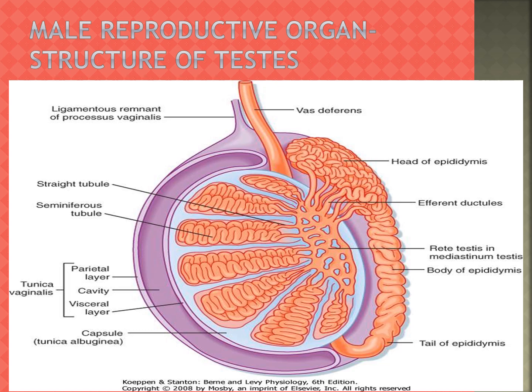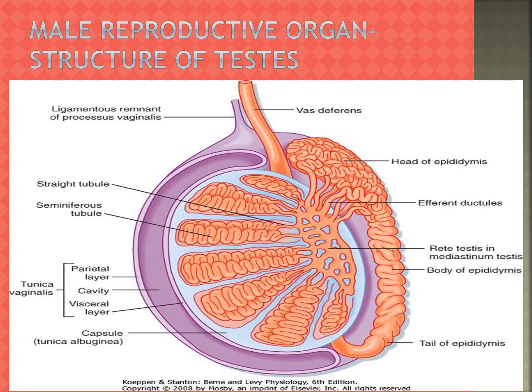Yes, an oval-shaped organ which lies outside the abdominal cavity of the man in a sac-like structure called the scrotum. That is a bag-like structure.